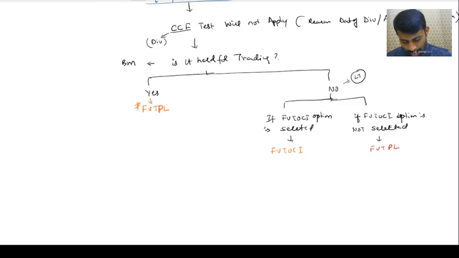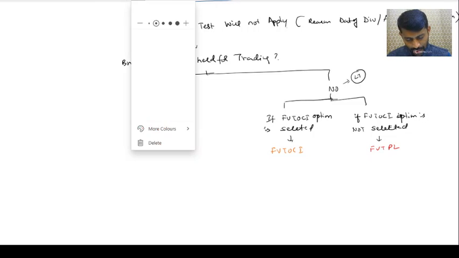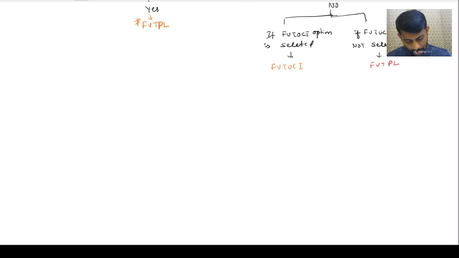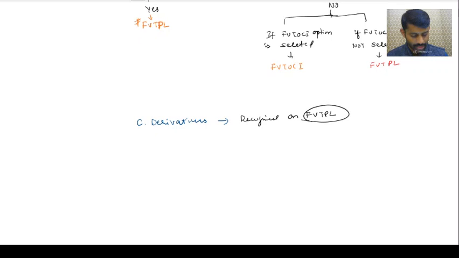Next, lastly, let us go for the third category, which is C, derivatives. No classification for derivatives. So it is only recognized at FVTPL. That's it.